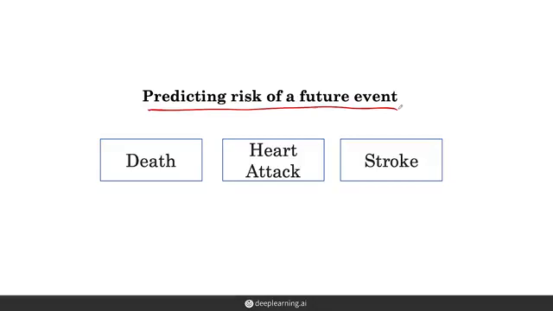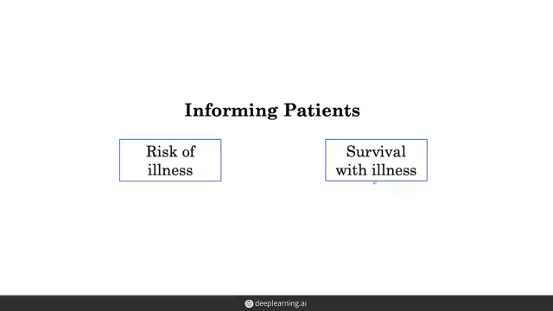Events can include outcomes such as death and other adverse events like a heart attack or a stroke, which might be risks for patients who have a specific medical condition or for the general population. Making prognosis is a clinically useful task for a variety of reasons. First, prognosis is useful for informing patients of their risk of developing an illness.